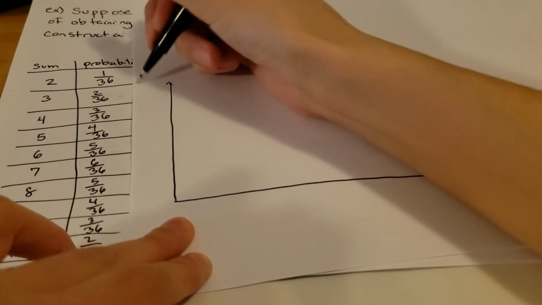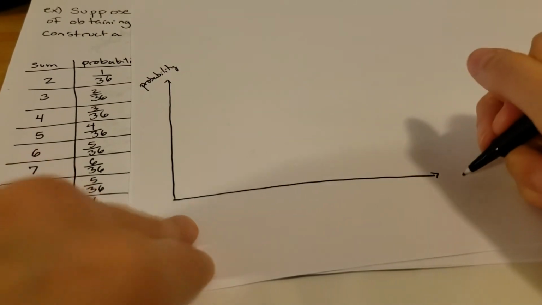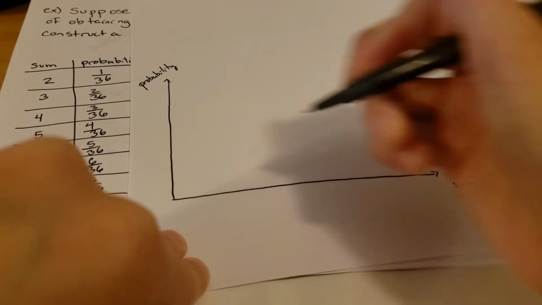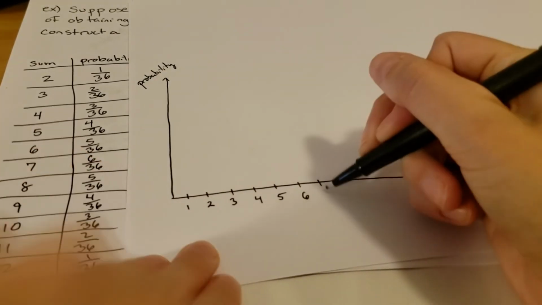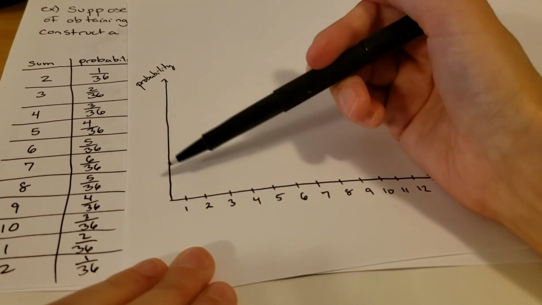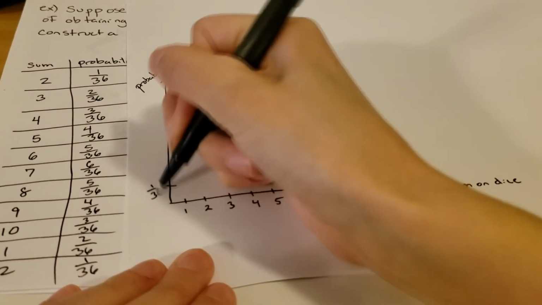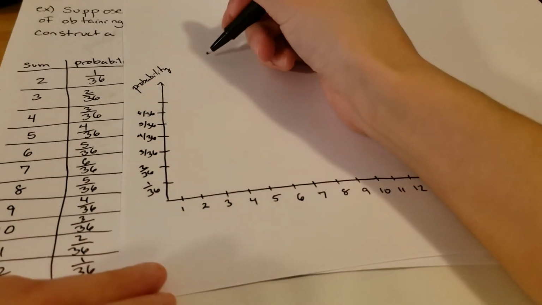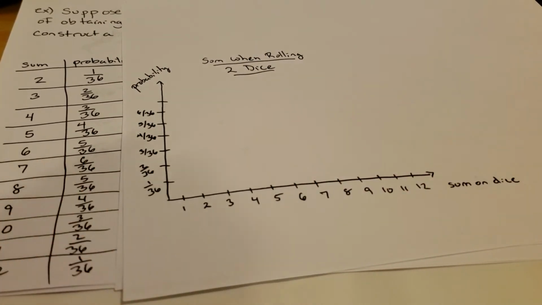Okay, our y-axis is going to be probability, and our x-axis is going to be the sum on the dice. We'll start with 1. Obviously, that's not possible. And then for our probabilities, we can mark this y-axis counting up by 1/36. And we'll title it something relevant, like rolling 2 dice.